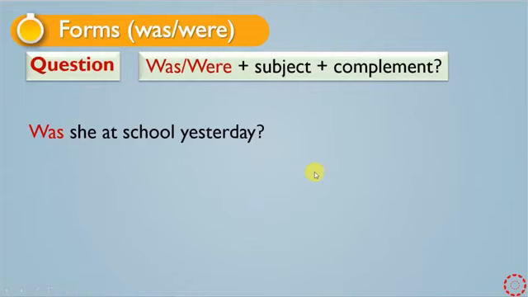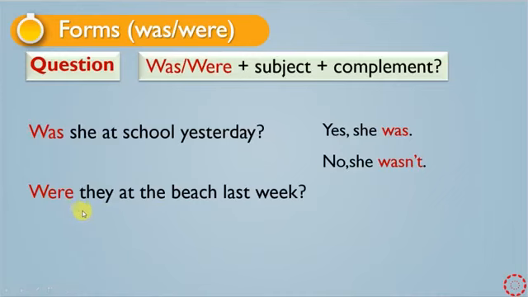And you can also answer this question in a short way. I mean we have short answers. We can say yes, she was, no, she wasn't. Another example: were they at the beach last week? We can say yes, they were, no, they weren't.